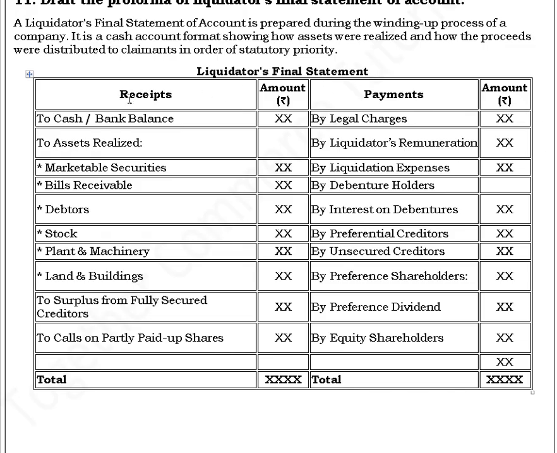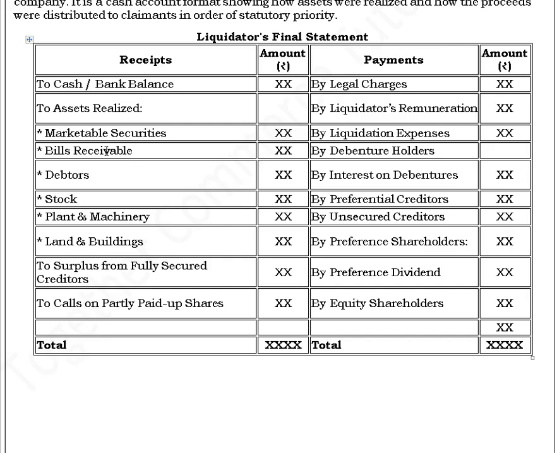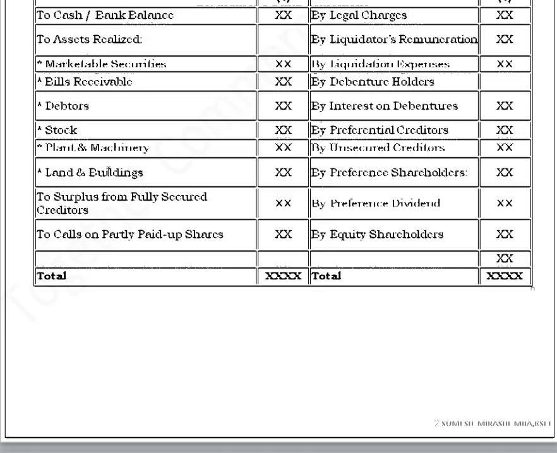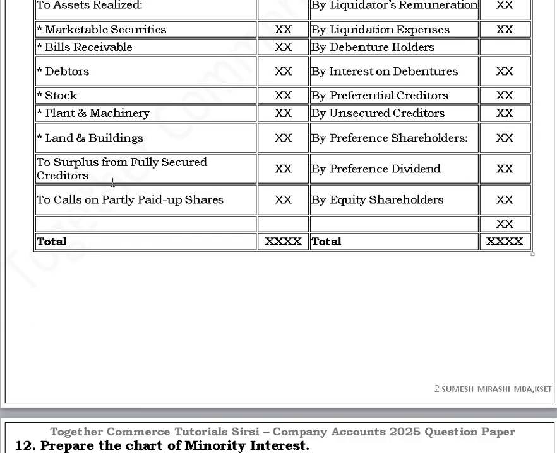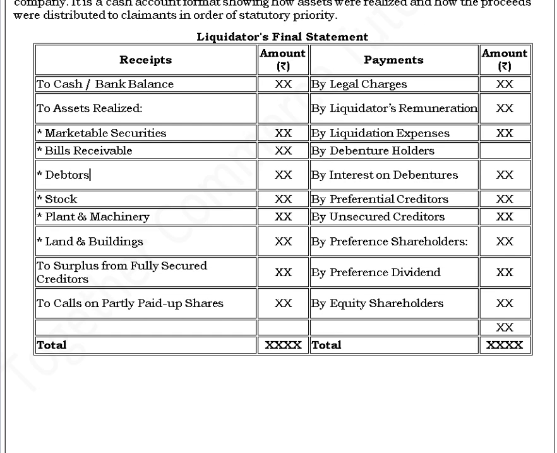Particulars, in the place of particulars, we write receipts and payments. On the receipt side, the entries are to cash or bank balance, to assets realized. Here we have various assets, that is plant, machinery, stock, debtors, etc., land and building. Then on the to side, these two will be the extra entries, that is to surplus from fully secured creditors, to calls on partly paid up shares.